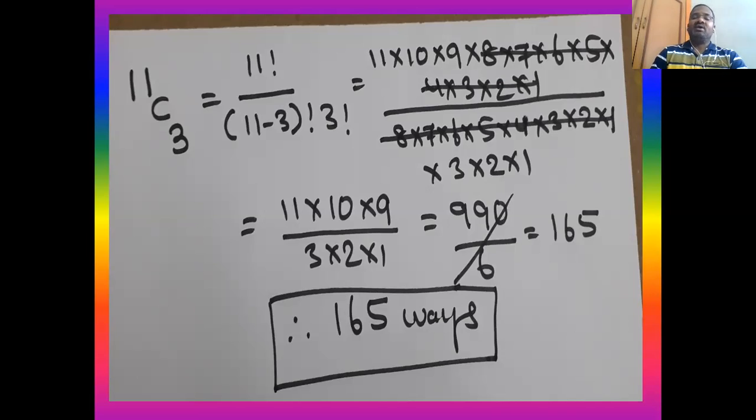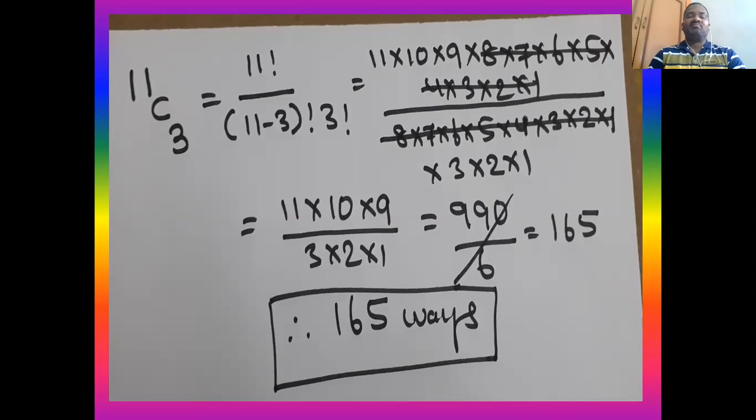So now the 8, 7, 6, 5, 4, 3, 2, 1 of the denominator will be cancelled with the numerator's 8, 7, 6, 5, 4, 3, 2, 1. Then we are left with 11 into 10 into 9 by 3 into 2 into 1. Then 11 into 10 into 9 is equal to 990, divided by 3 into 2 into 1, which is equal to 6. When we divide, we will get 165.